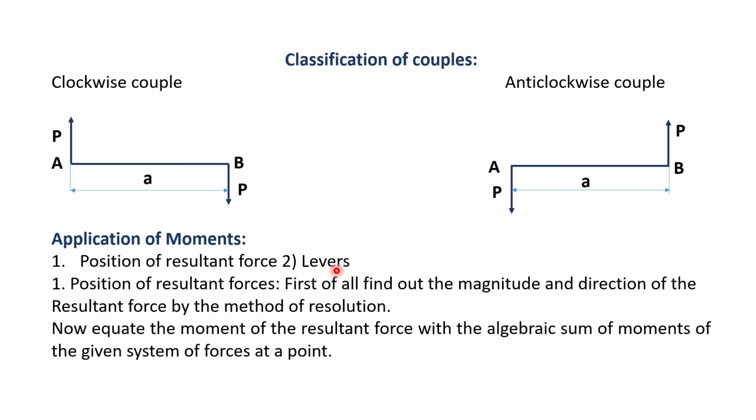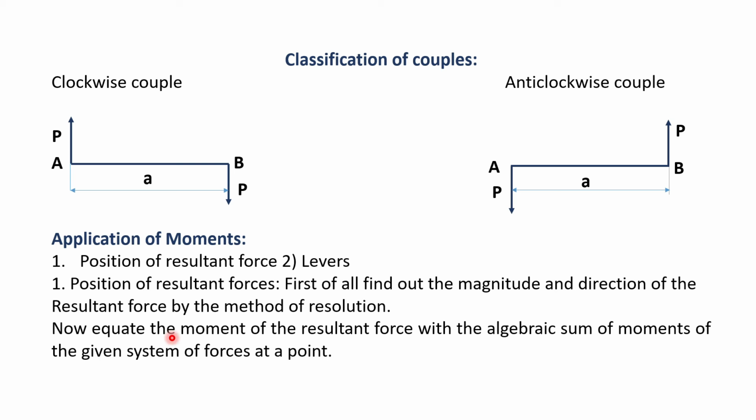Similarly, for levers, we have seen how they are used to lift large loads. In that, for the position of the resultant force, first of all we have to find out the magnitude and direction of the resultant force by the method of resolution. Then we can equate the moment of the resultant force with the algebraic sum of the moments of the given system of forces at that point.